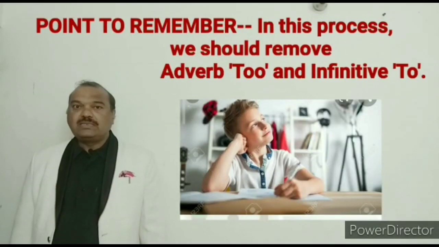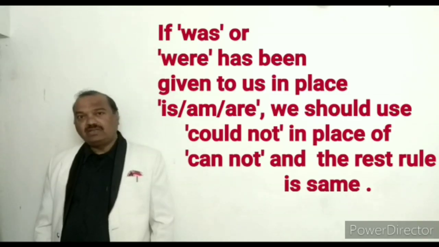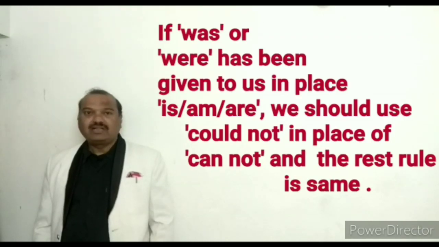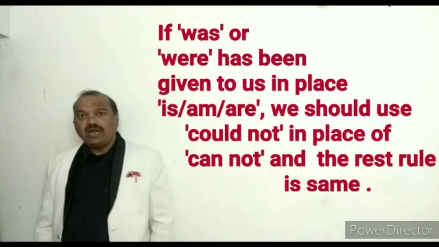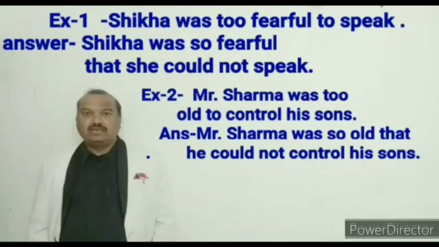In this process, we should remove adverb too and infinitive to. Was or verb has been given to us in place of is, am, are. We should use could not in place of cannot. And the rest of the rule is the same.